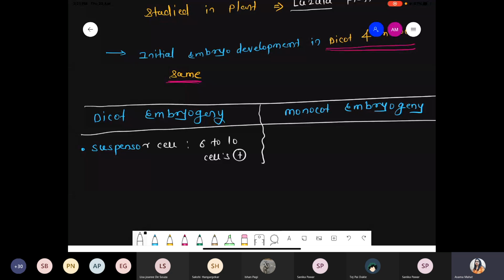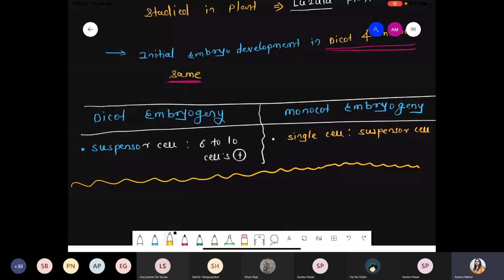But when you compare this point with the monocot, generally only a single cell acts as a suspensor. So 6 to 10 cells are associated with the dicot suspensor, while in the monocot only a single cell is part of the suspensor.